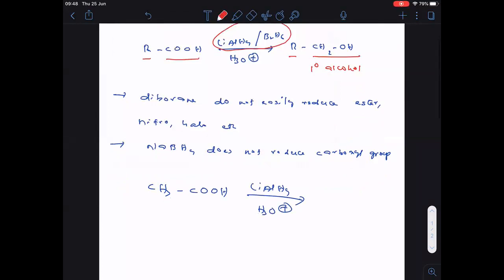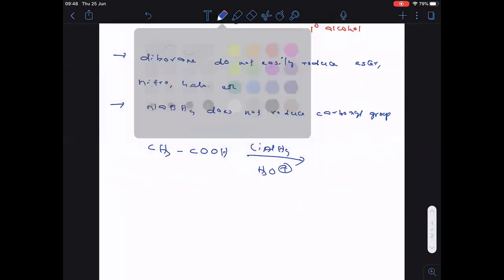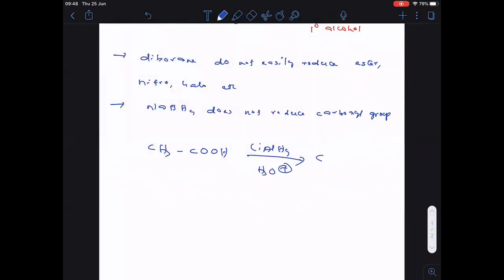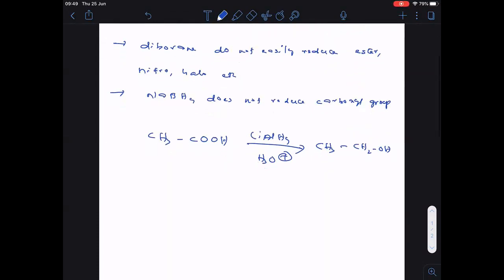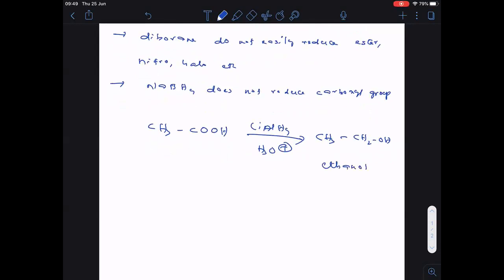So similarly here also R will come as it is. COOH converts to CH2OH. So what is the name of this one? This compound is said to be ethanol. It is also a primary alcohol.